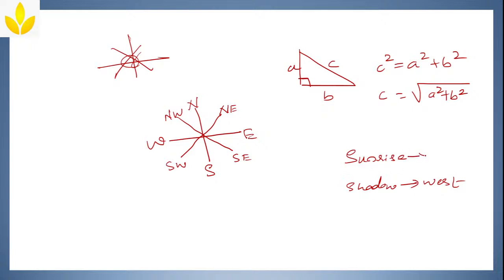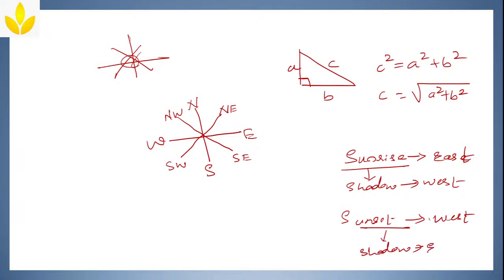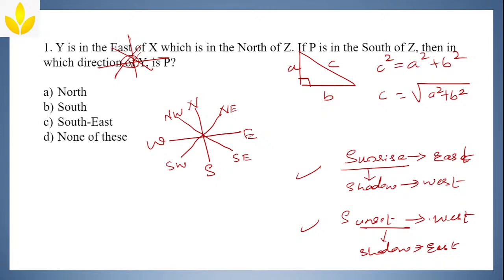Because sun rises in the east, so the shadow will be towards west. And during sunset, sun sets in the west, so your shadow will be towards the east in the evening. So these things also you need to remember. If you know this, then that's it. You don't have to know anything else. Based on this only you can solve all the problems. Clear guys? Okay, now let us solve some problems from there.